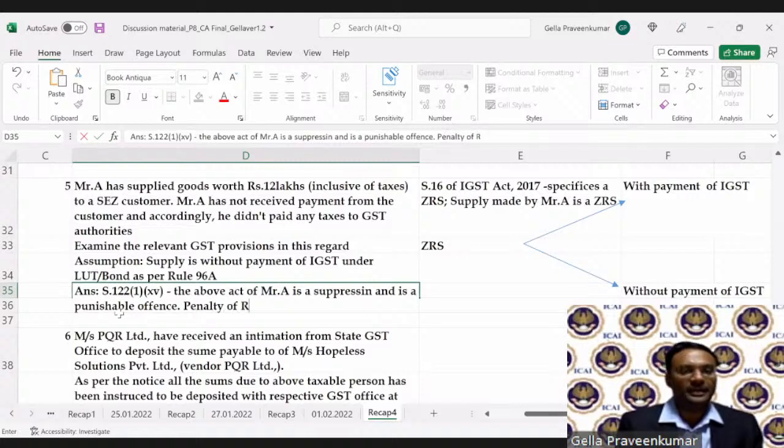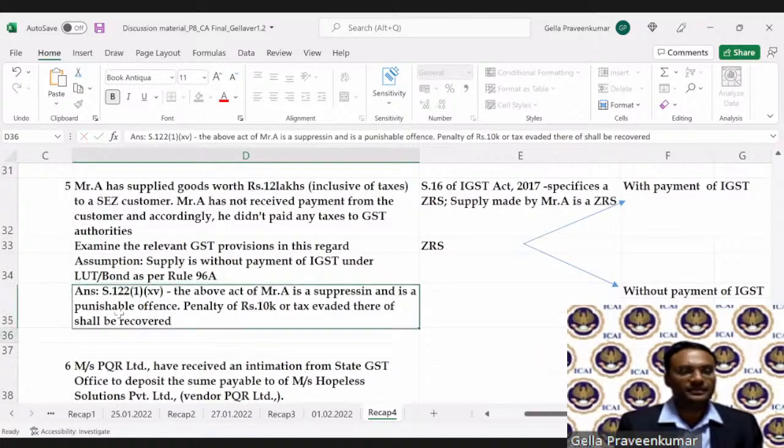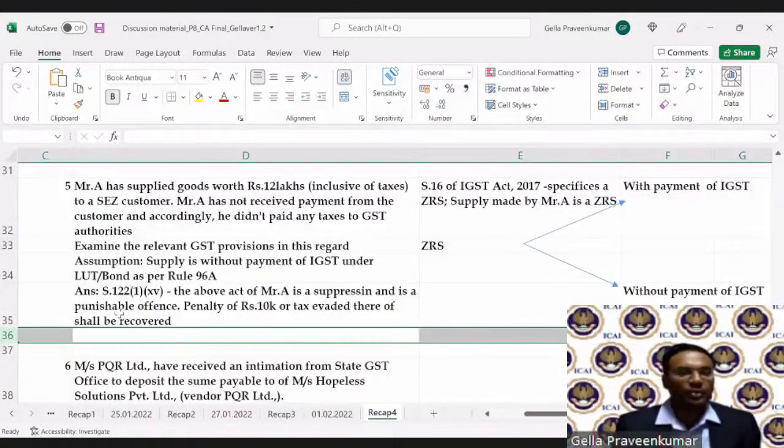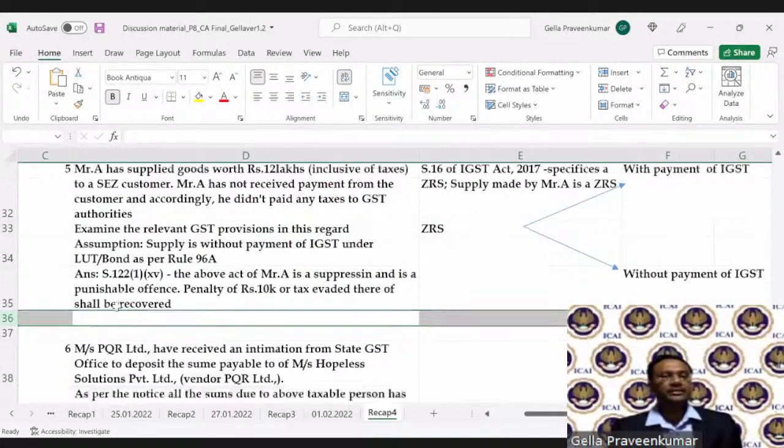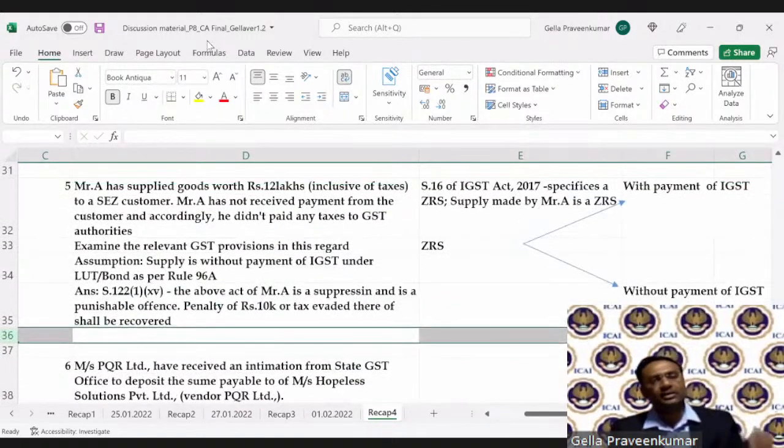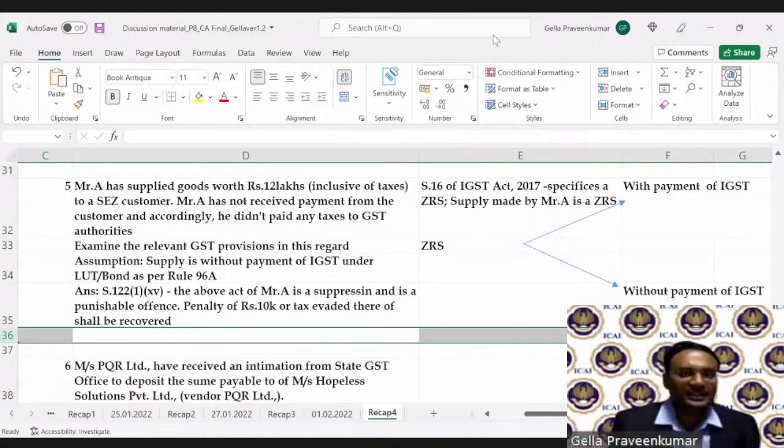Penalty of rupees 10,000 or tax evaded, whichever is higher, shall be recovered. So here, whatever 12 lakhs they have said inclusive of taxes, the answer would be 10,000 under CGST, 10,000 as SGST. Whatever amount he has to pay but not paid, that will be recovered from him.